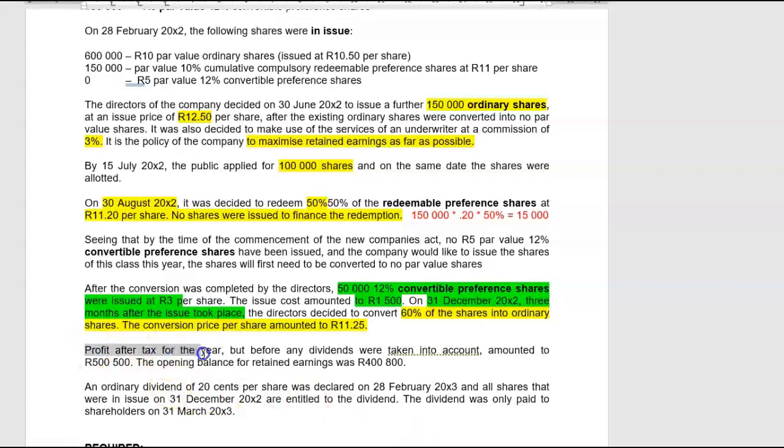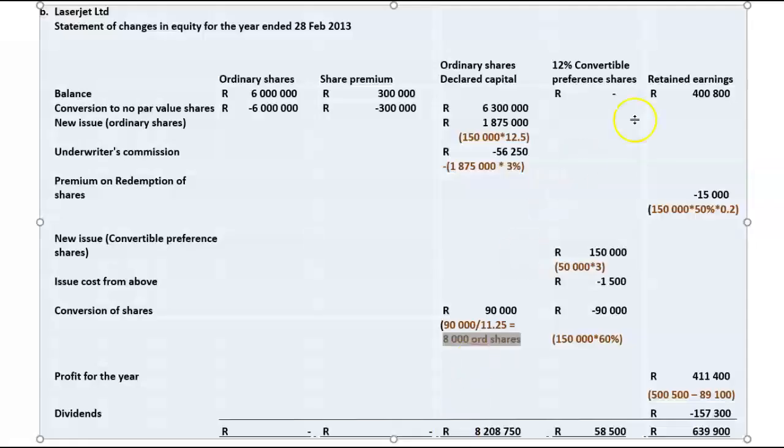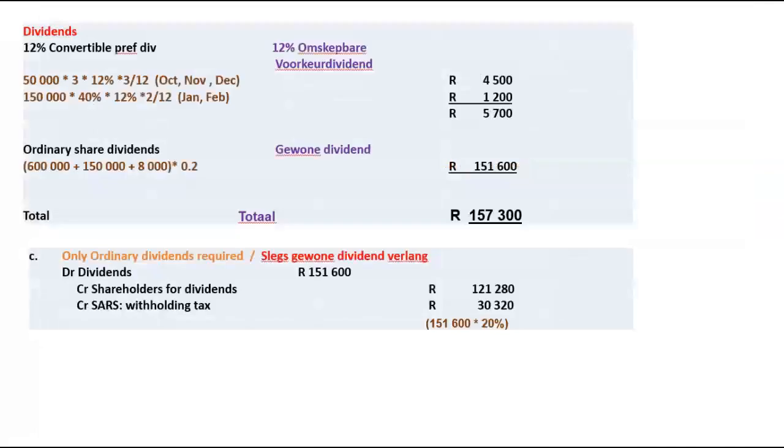Profit after tax for the year, but before any dividends were taken into account, amounted to 500. The opening balance for retained earnings was 400,800. So I have to put that in my statement of changes in equity as my opening balance. And then I have to do a little calculation. What type of calculation do I have to do?